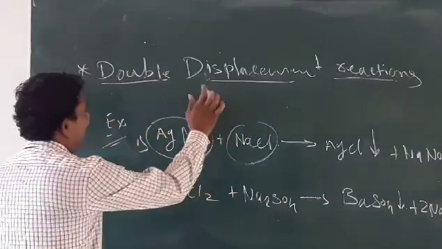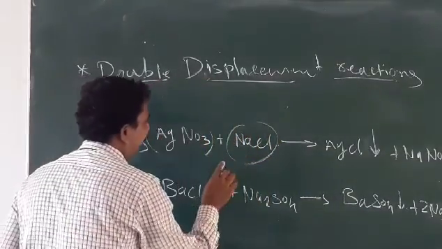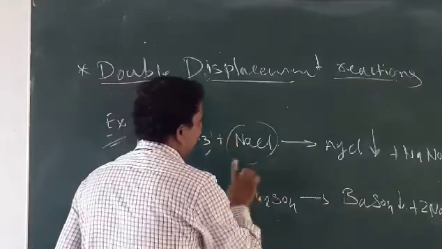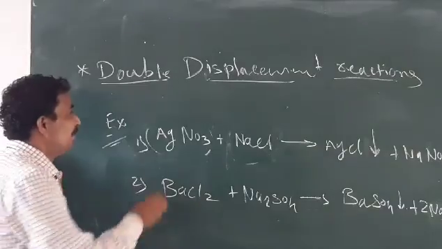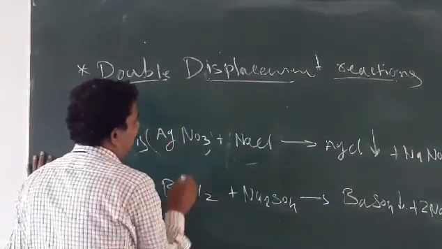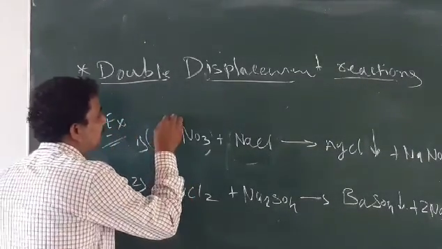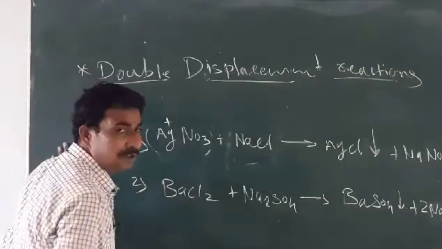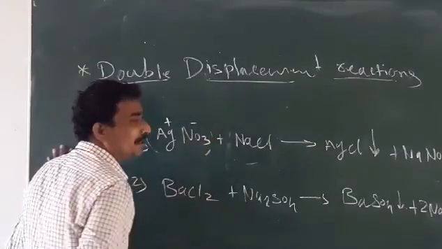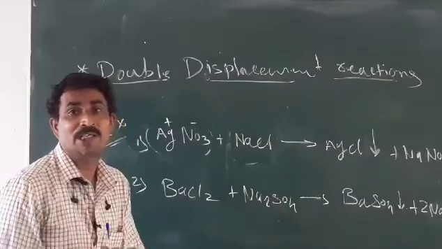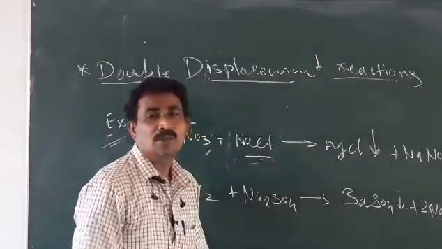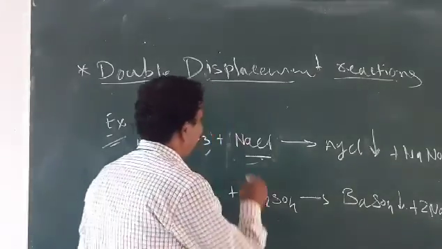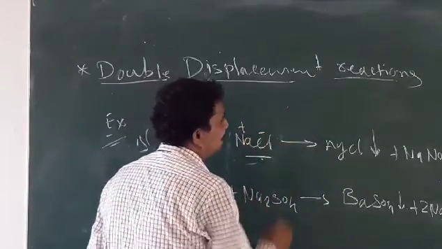See here, AgNO3, silver nitrate. In AgNO3, Ag is positive and NO3 is negative, meaning positive and negative ions form. In NaCl, sodium chloride, Na is positive and Cl is negative.